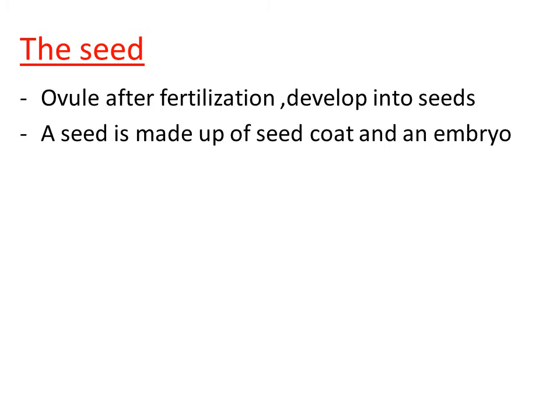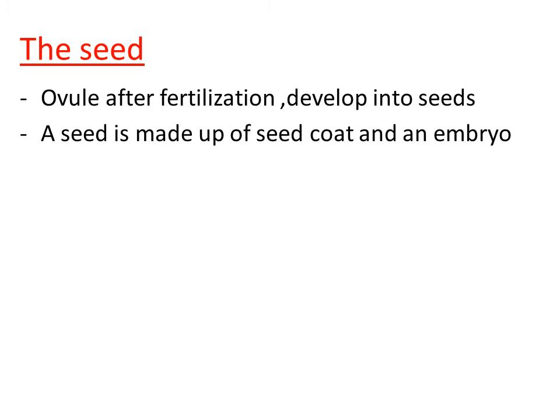Seed is made up of seed coat and an embryo. So there are two structures we can see in the seed. The outermost covering of the seed is called a seed coat, and seed encloses embryo. So this is about the seed, right?